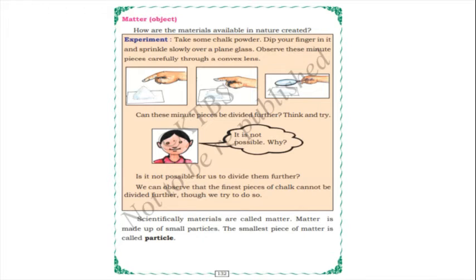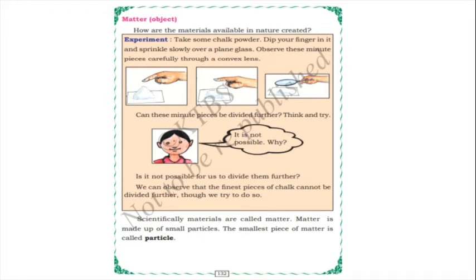Take some chalk powder, dip your finger in it, and sprinkle it slowly over a plain glass. Observe these minute pieces carefully through a convex lens. So children, you should take a convex lens and a chalk piece. Make the chalk into powder, and afterwards dip your finger in it and sprinkle it slowly on a plain glass.